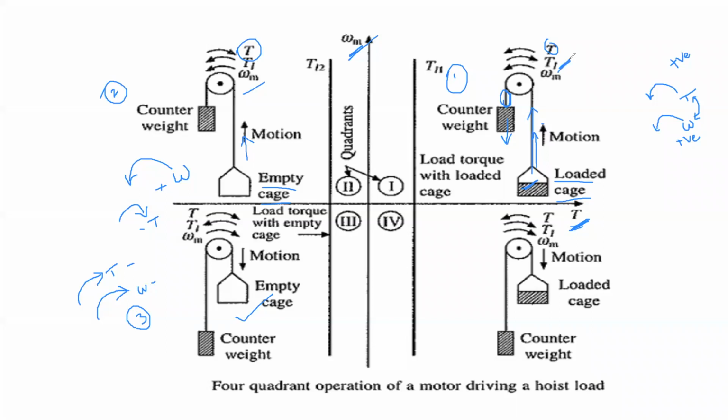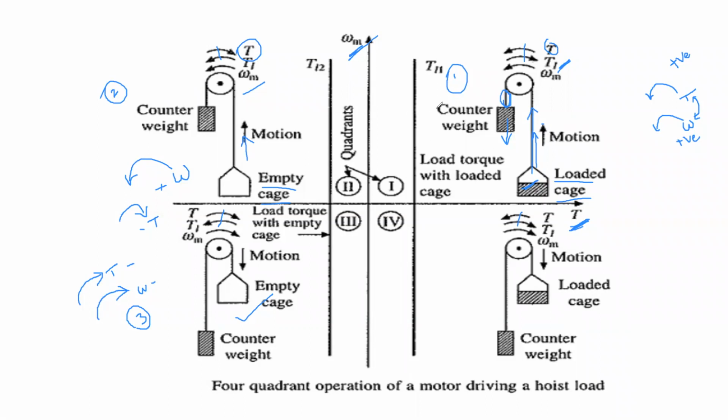From the basics of the torque expression, it is clear that the load torque and torque directions are always opposite to each other. You can check it once. The direction of torque and load torque are always opposite to each other, which was explained in our previous classes. Next, we have to explain the parameters T, TL, and omega m.